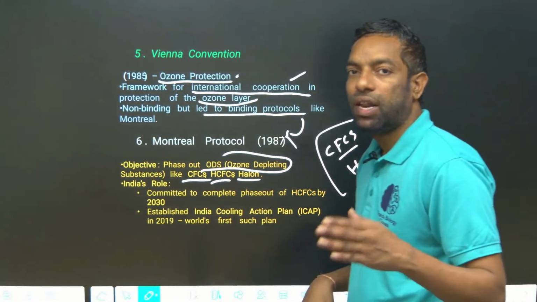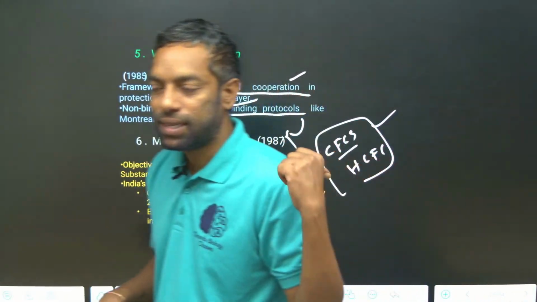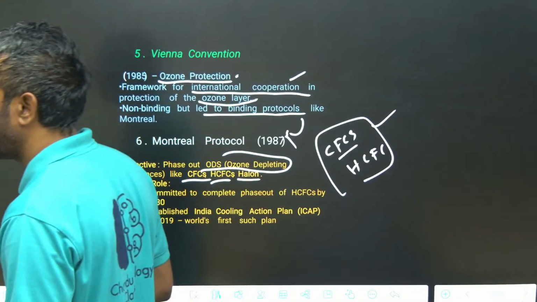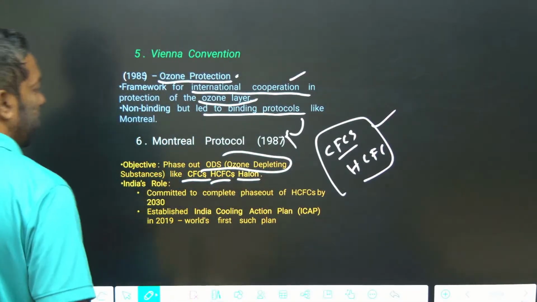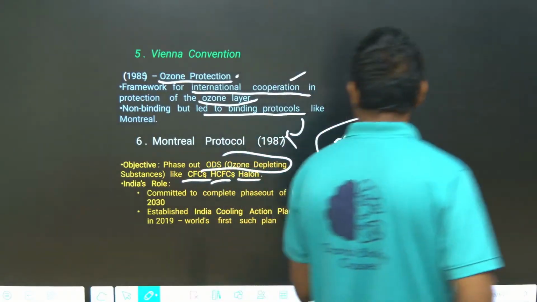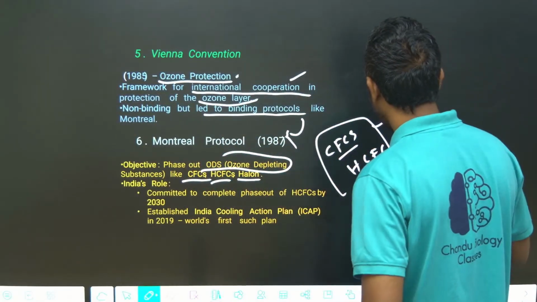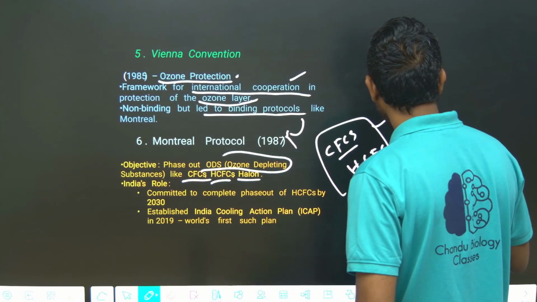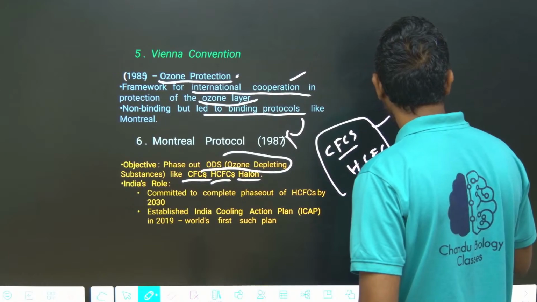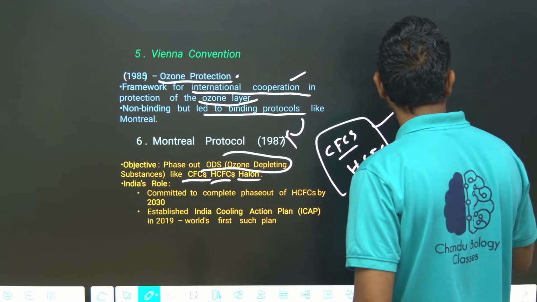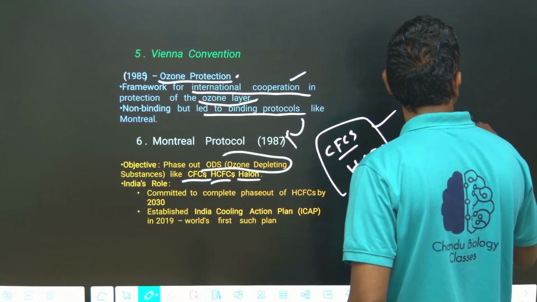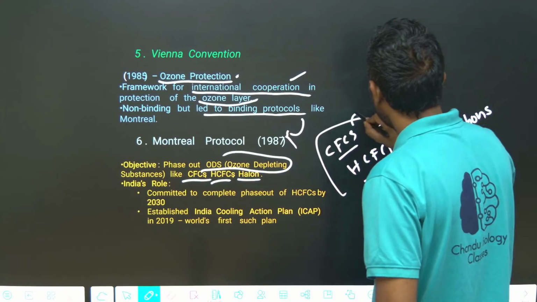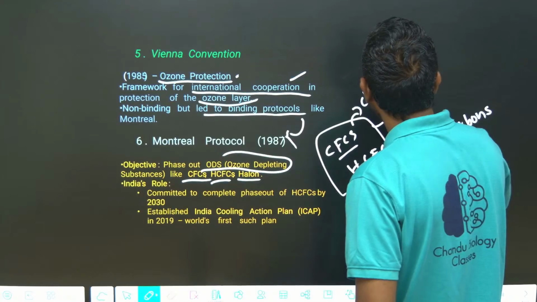The Montreal Protocol focuses on these gases: chlorofluorocarbons, hydrofluorocarbons.